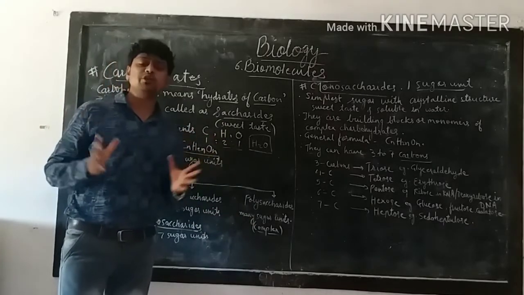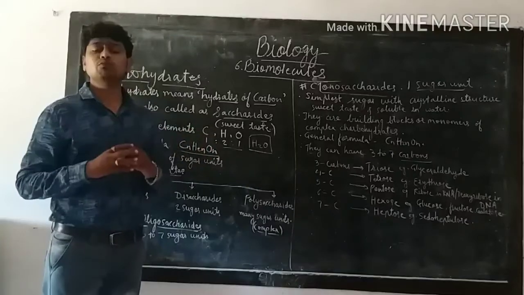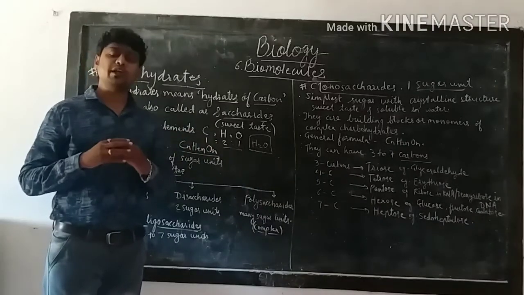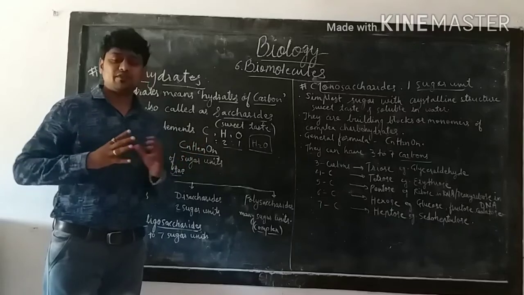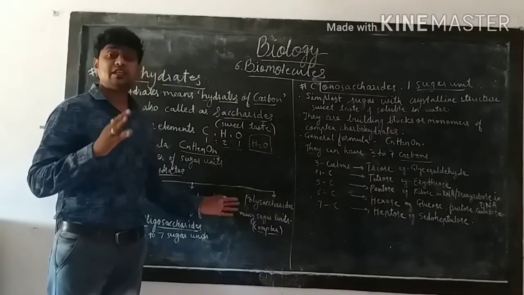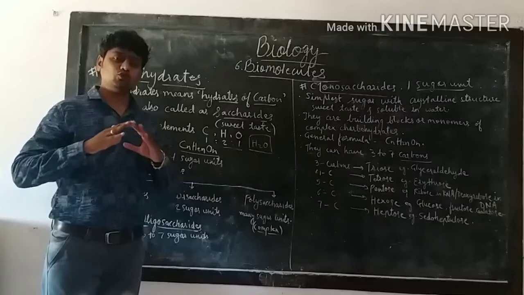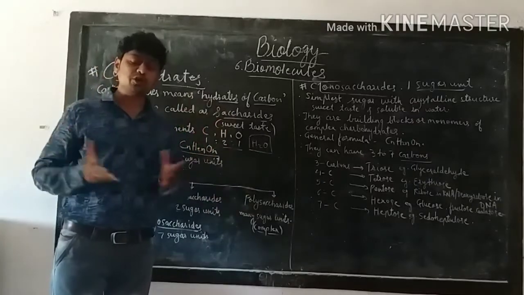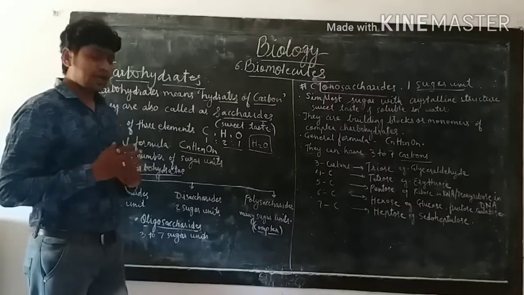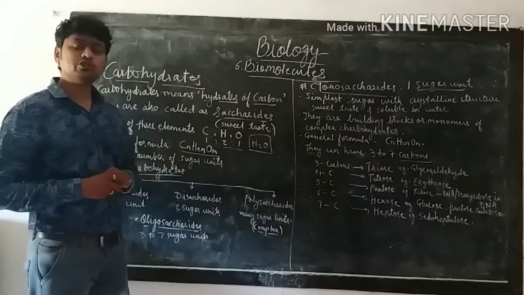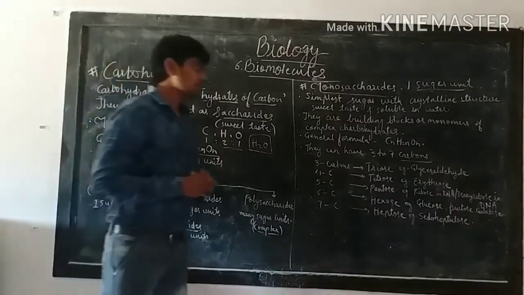As many sugar units form these carbohydrates, they become complex, so they are complex carbohydrates. Poly means many, and that is why we call them polysaccharides. Today we will just discuss monosaccharides in detail.